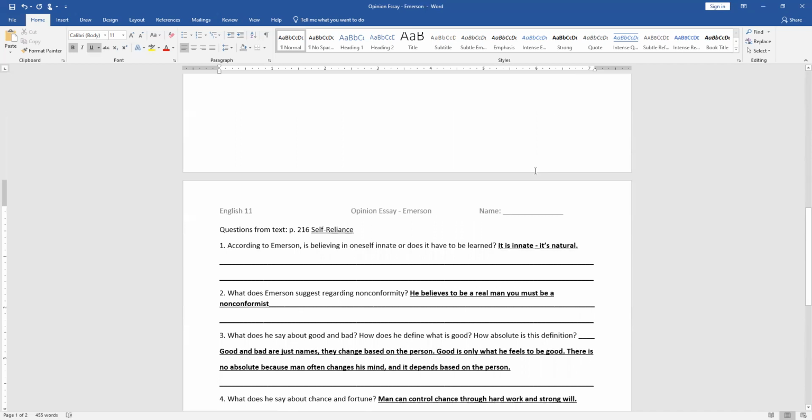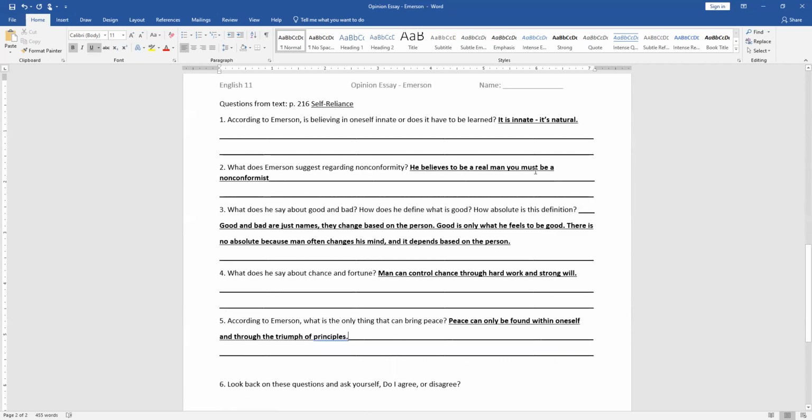So your thesis needs to have 2 or 3 main ideas you're going to talk about. These questions should guide you: pick 2 or 3 from this list of what we've talked about: believing in oneself, being a nonconformist, the definition of good and bad, man's control over chance and fortune, and how we bring peace. Okay, so that's the writing assignment.